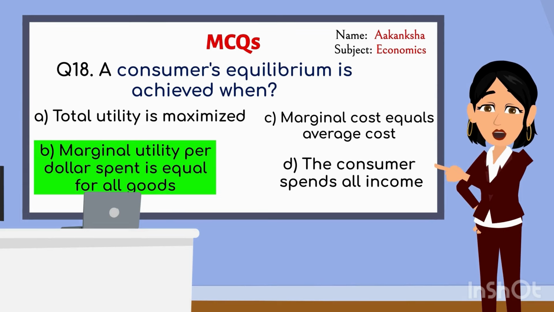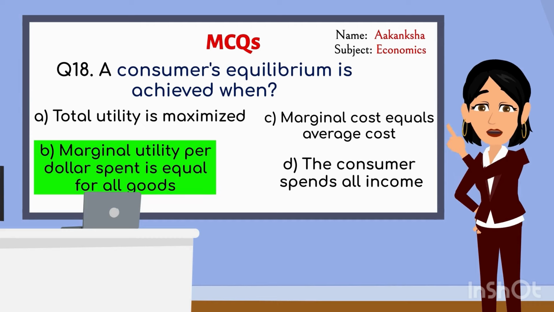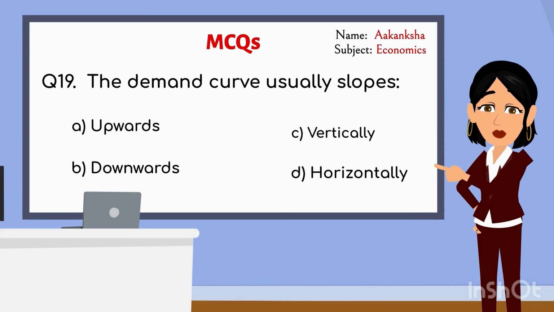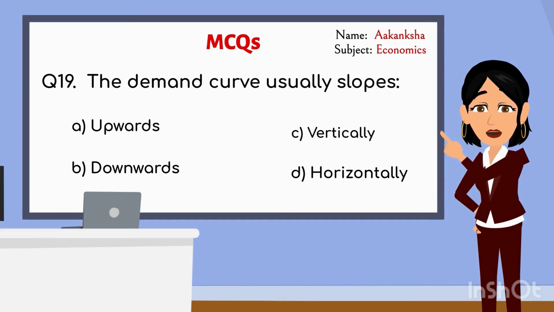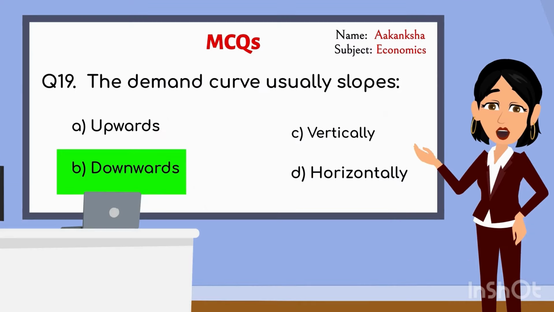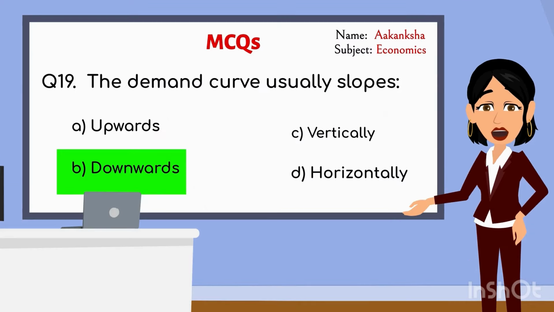Now, can anyone explain why this is the correct answer? Here's the next question, class. The demand curve usually slopes A. Upwards, B. Downwards, C. Vertically, D. Horizontally. Ma'am, the correct answer is B. Downwards. Correct. Can you explain why the demand curve slopes downwards?